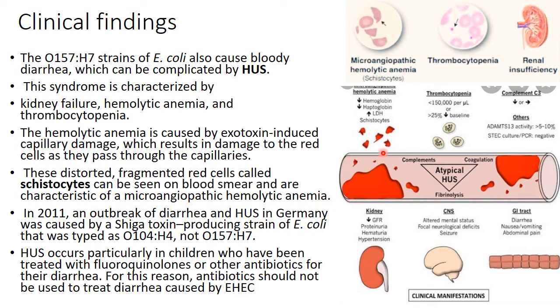If we know the hemolytic uremic syndrome, you know that thrombocytopenia occurs. The thrombocytes decrease, and actually the hemoglobin also decreases, and as a result the kidney, and even the central nervous system and the GIT, gastrointestinal tract, are also involved.